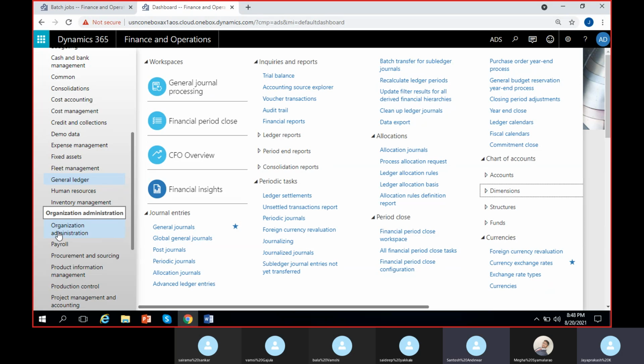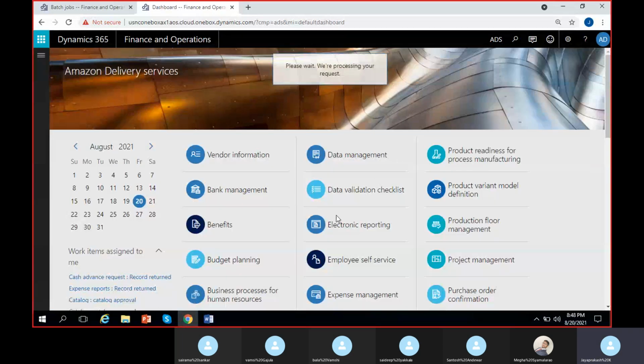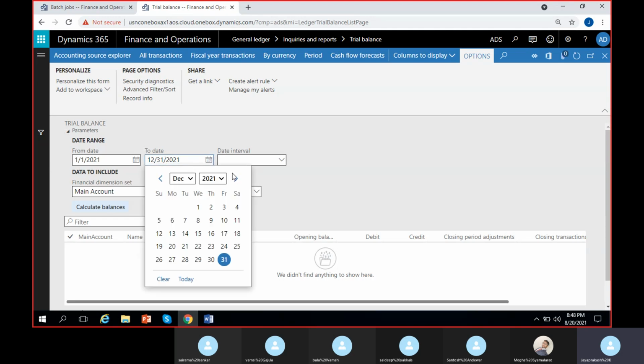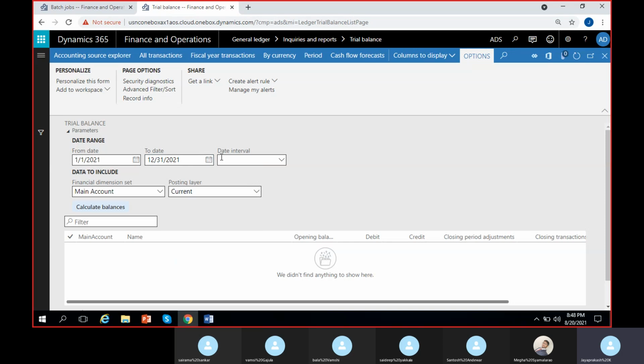Inquiries, trial balance. So, inquiries and reports, and here you can see trial balance. If I click on trial balance here, normally I can see balances starting from 1st of January to 31st of December. If you want to track it for only 1 month, you can give whatever end date you want, or for a quarter, the starting date also you can change.